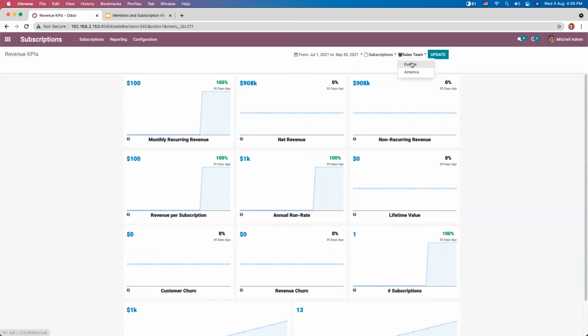And you can also filter by sales team. Here you can see Europe, America. So you can choose a sales team, and you can view the report assigned to that team. As your company grows over months, these graphs get populated with more and more data. Here we can also click on update to update the report.